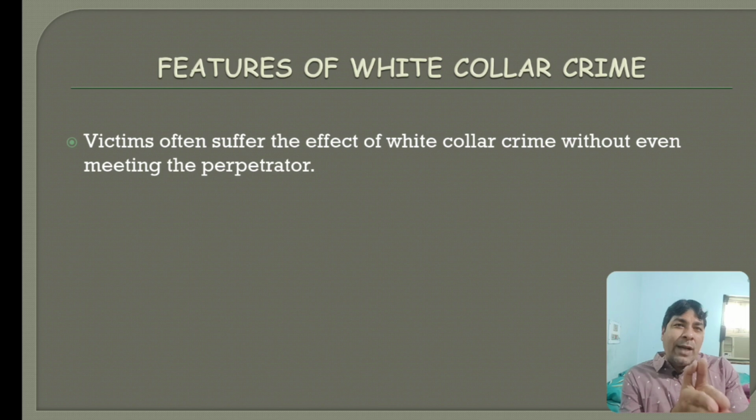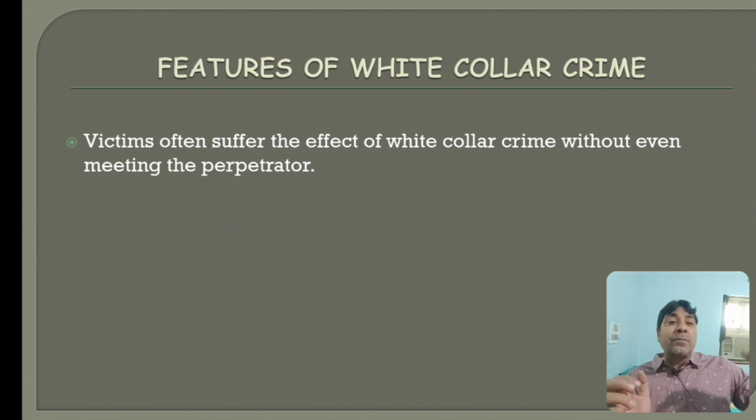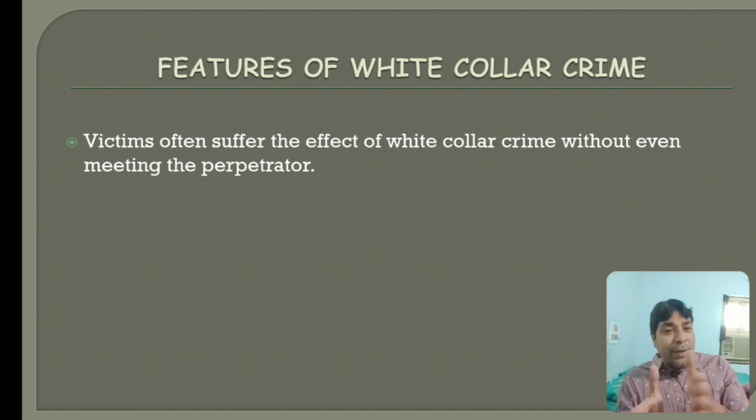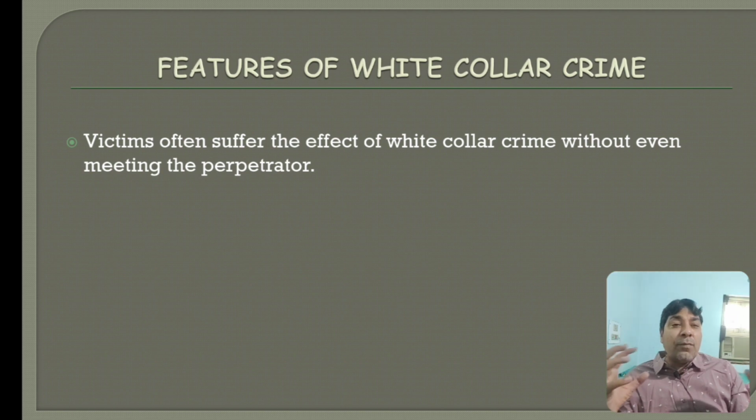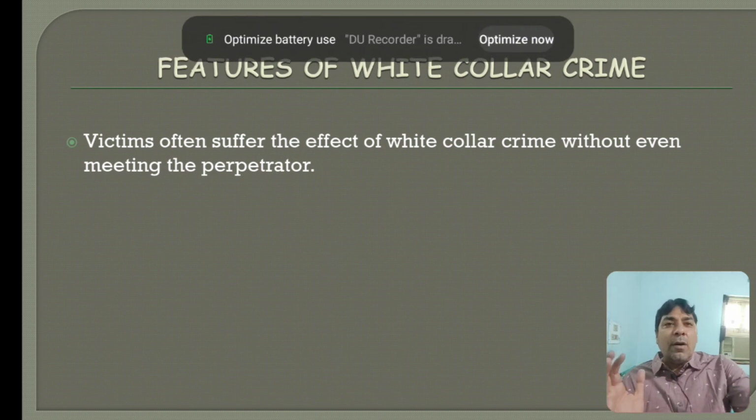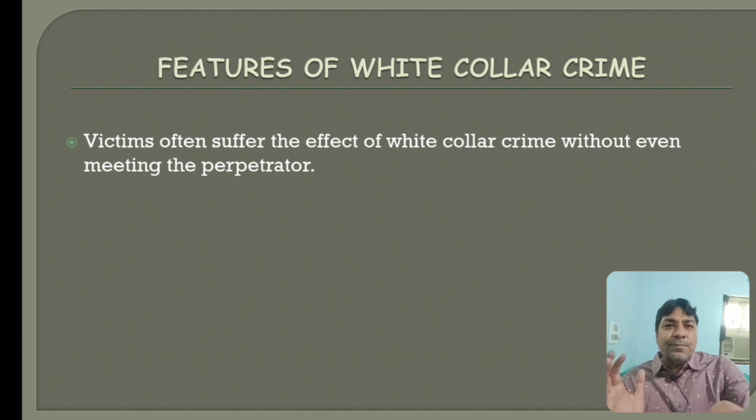But it is the characteristic of white collar criminality that the offender can commit an offense against the victim even without meeting him. The offender is not present at the scene while committing an offense. The offender is elsewhere and is committing an offense from there against the victim. It means the victim and offender don't know each other. So without meeting the victim, the offender can commit a white collar crime.